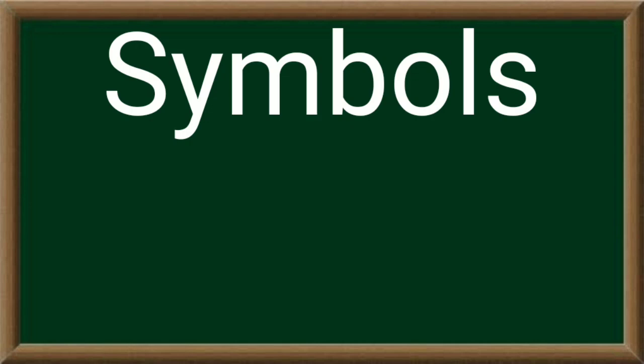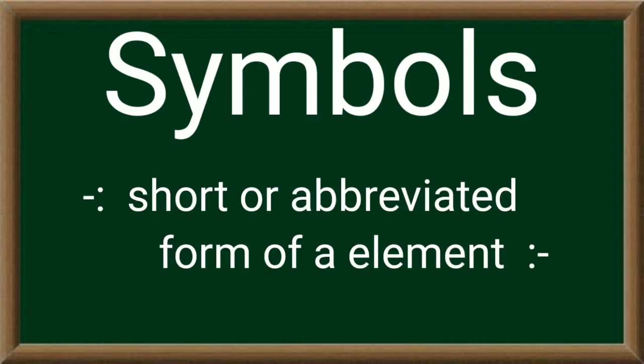You already know what a symbol is. A symbol is something that represents an element, a form to represent an element, like C for carbon and H for hydrogen.